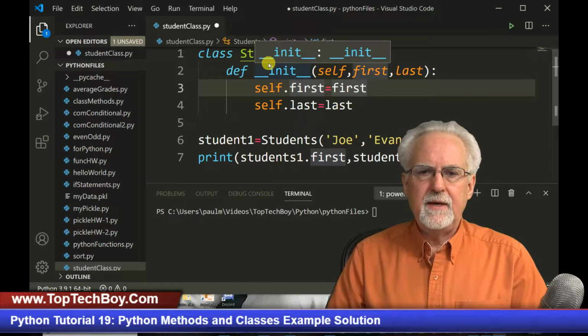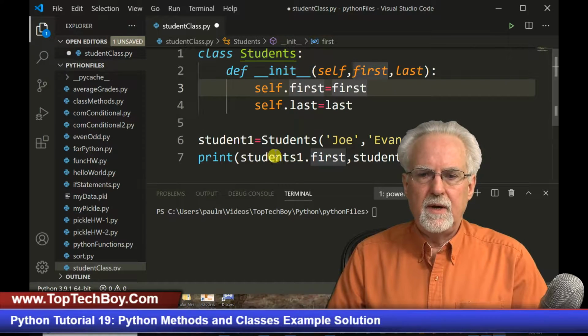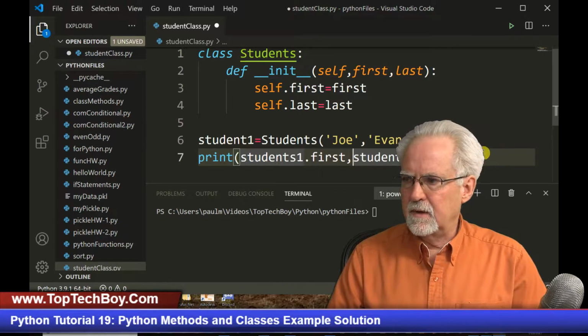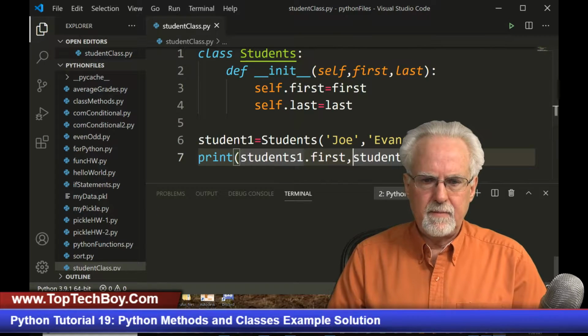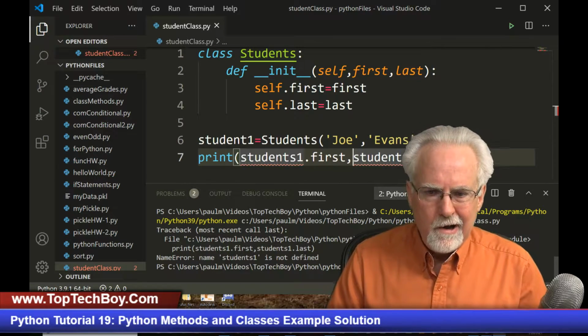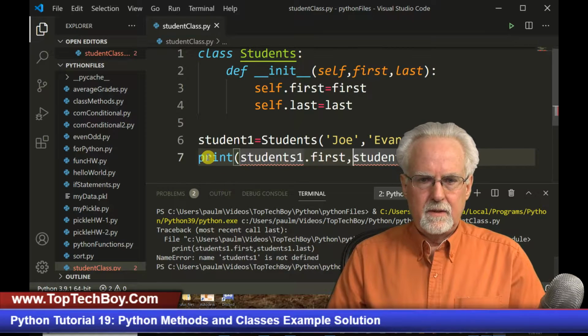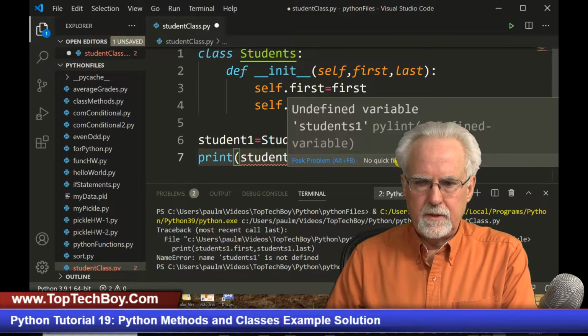So we're just creating a student1, and then we're going to print student1. I think that'll work. Let's just try that and see what happens. Let's come up and run it. And we are denied. Students1 is not... Oh, plural. Should be student.